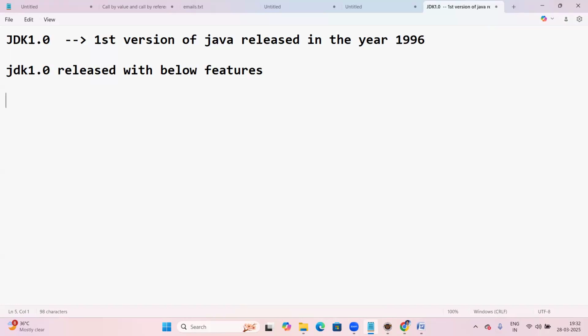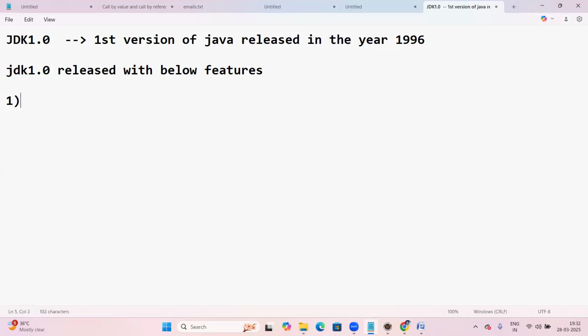Version-wise features we'll discuss next. First, the initial 1.0 features. Next, 1.2 version-wise, as per the topic. By the time of finishing core Java, up to Java 8, all versions will be finished. Now the first version features: JDK 1.0 released with the below features.